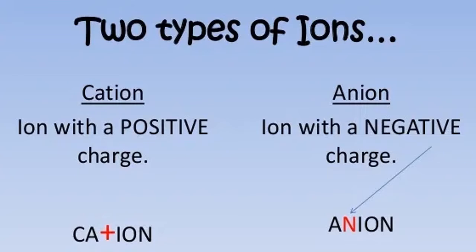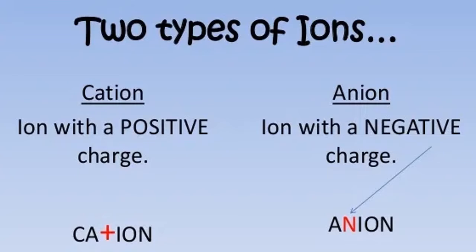Then we understand why it is called cation and why anion. The positive ion is called cation, and the negative ion is called anion. Negative ion is formed by accepting electron. Any atom, if it loses electron, becomes a positive ion or cation, and any atom, after gaining electron, becomes a negative ion or anion.